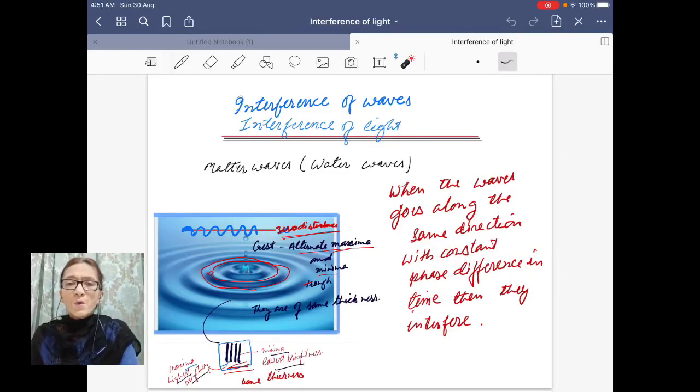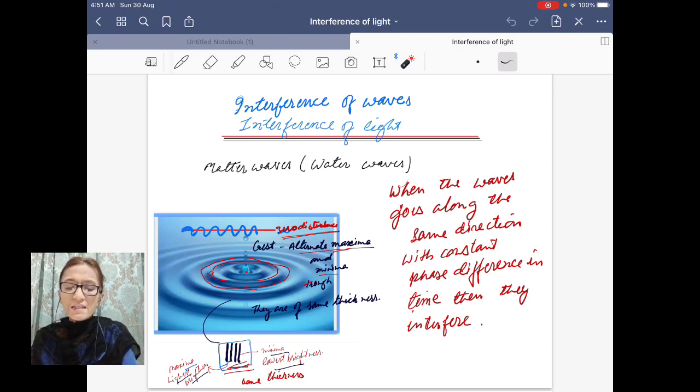Hi, today we will learn interference of waves, interference of light wave. So we have two kinds of waves, mechanical and non-mechanical. In the mechanical, elastic category, you have water wave, wave on string and sound wave. Whereas in the non-mechanical category, we have electromagnetic radiations. Now all these waves undergo interference.